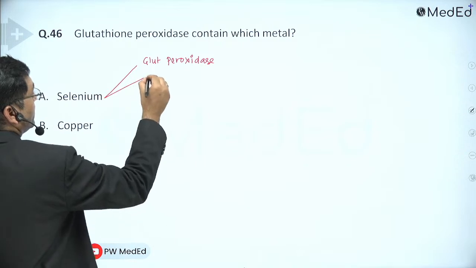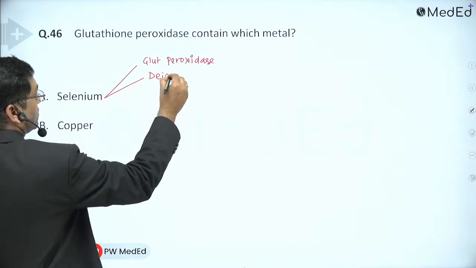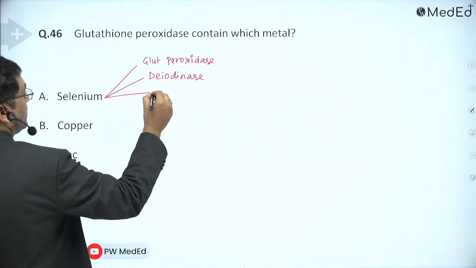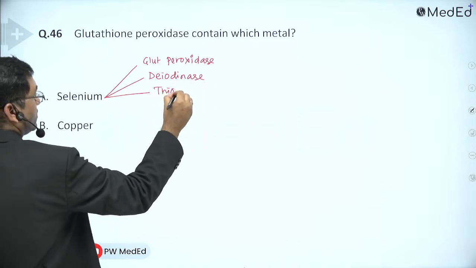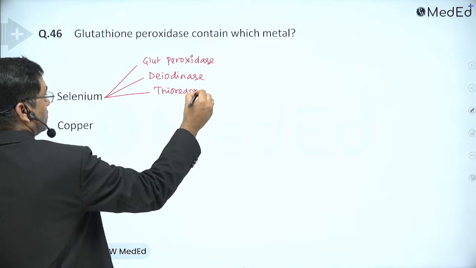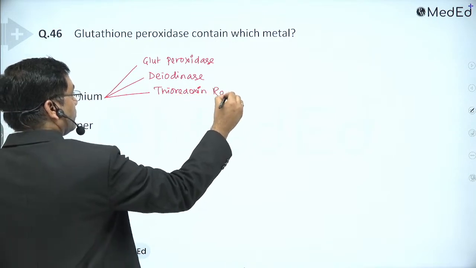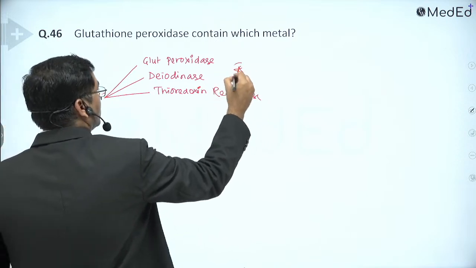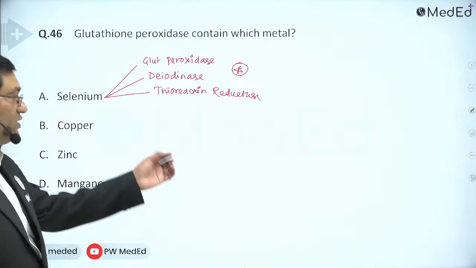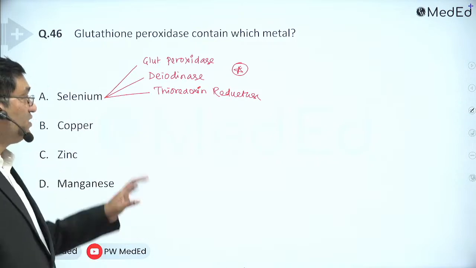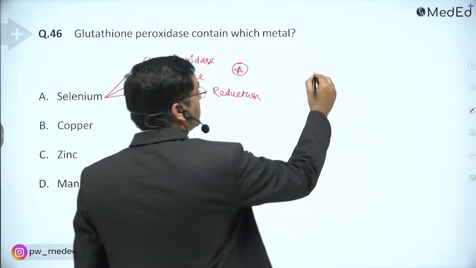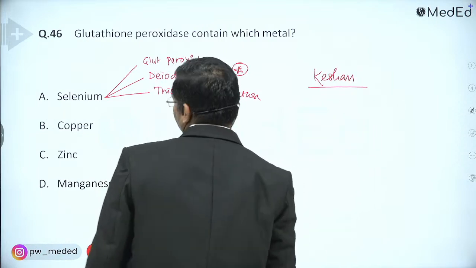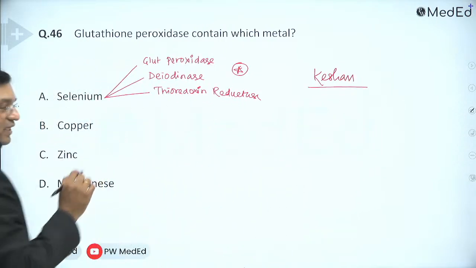Selenium is related with deiodinase. Selenium is related with thioredoxin reductase. These are the three important enzymes related with selenium. And the 21st amino acid, selenocysteine, is related with selenium. Deficiency of selenium causes Keshan disease, that is cardiomyopathy.